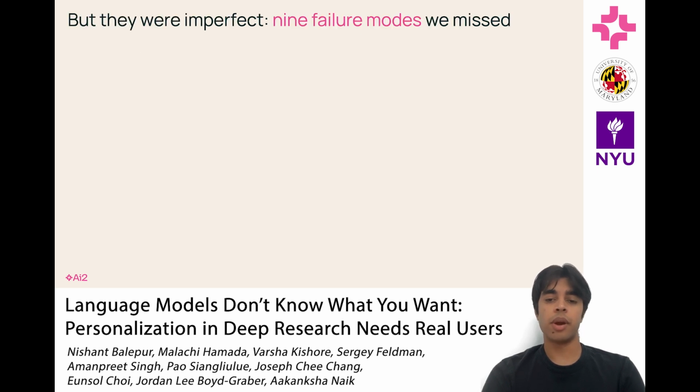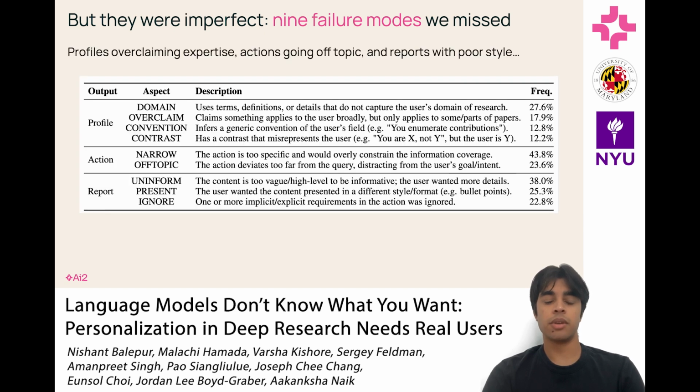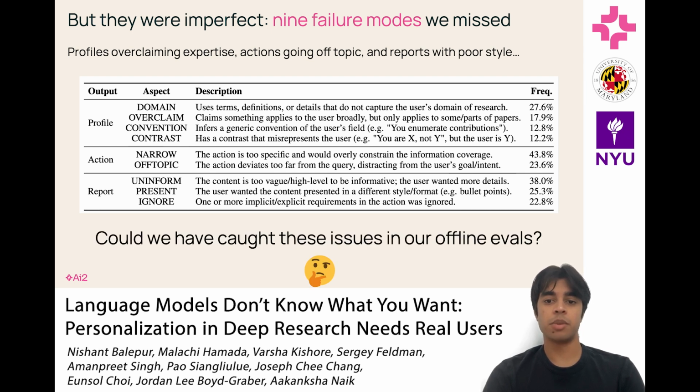However, MyScholarQA was not perfect, and we discovered 9 common failures that our offline metrics did not capture. These included profiles that overclaimed users' expertise, actions that were off topic, and reports that were factually correct but used a poor presentation style. Based on this, we wanted to know if it could have been possible for us to detect these issues if we were aware of them.